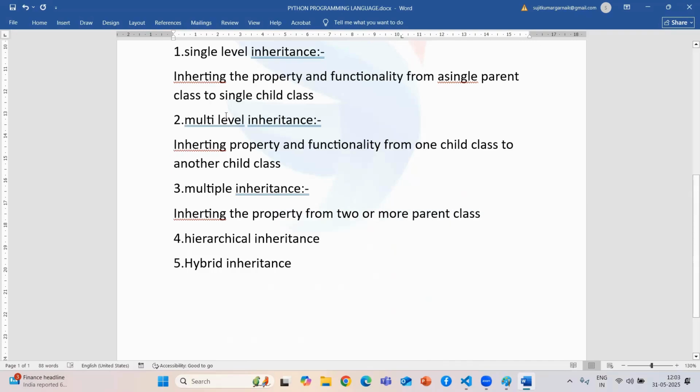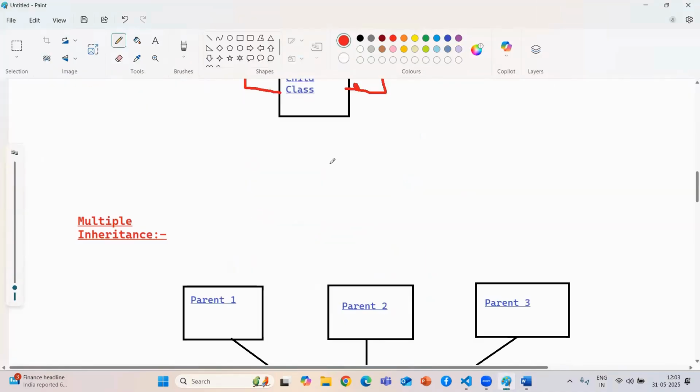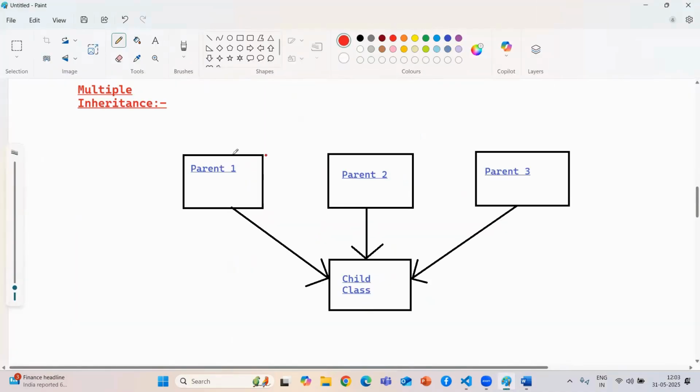So how will multiple inheritance work? Just see this example. Here I take three parents, and one child will be there. Make sure that while doing multiple inheritance, at least two parents must be there.